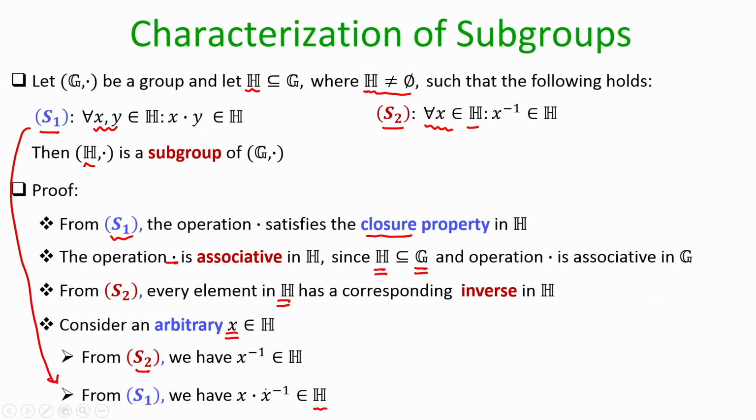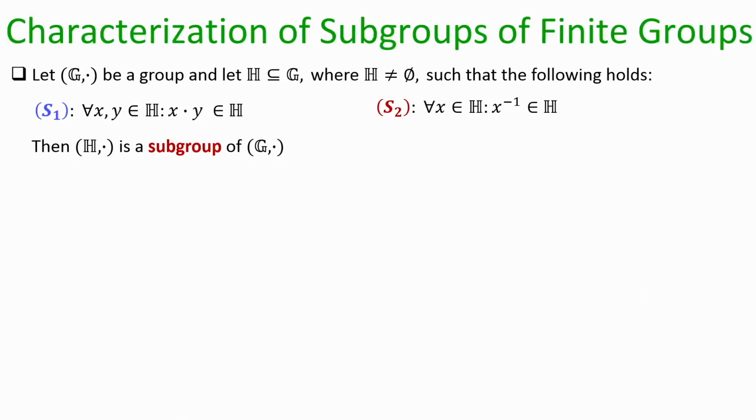So, x is an element of H, x inverse is also an element of H. So, the result of the group operation of x and x inverse should also be a member of H. But what is the result of the group operation on x and x inverse? It will be the identity element, and this shows that the identity element is guaranteed to be present in my subset H. So, that shows that if S1 and S2 are satisfied, all the group axioms are satisfied. Okay, so that is a very nice characterization.